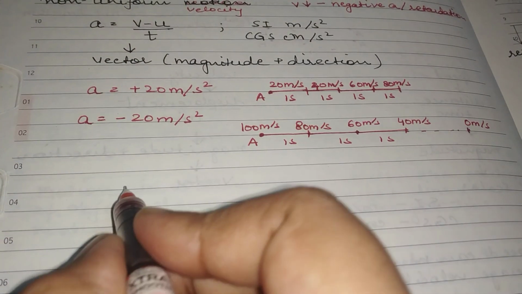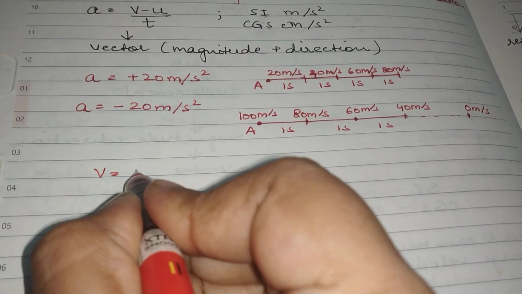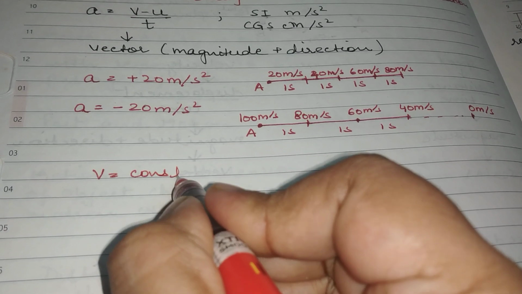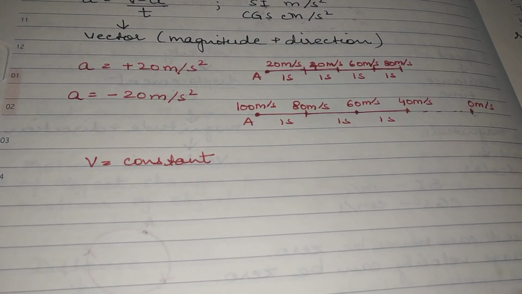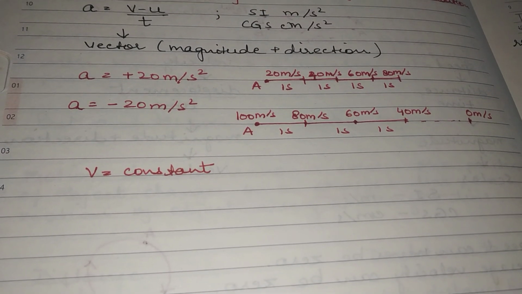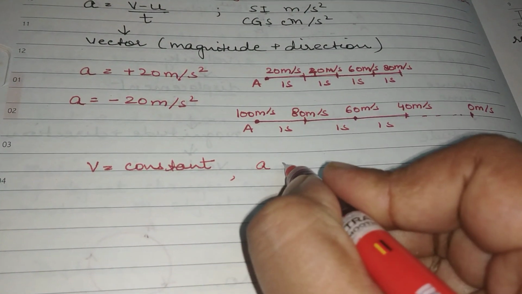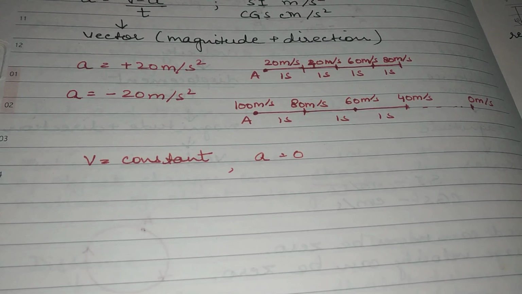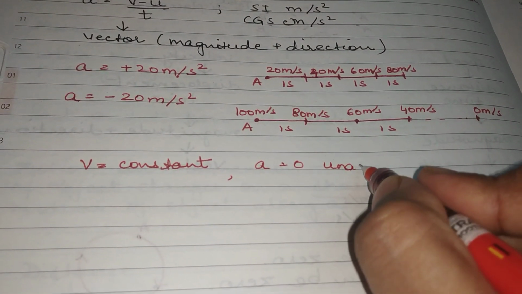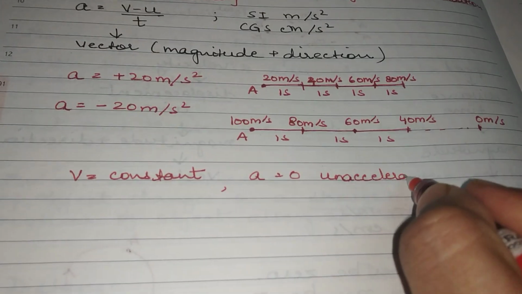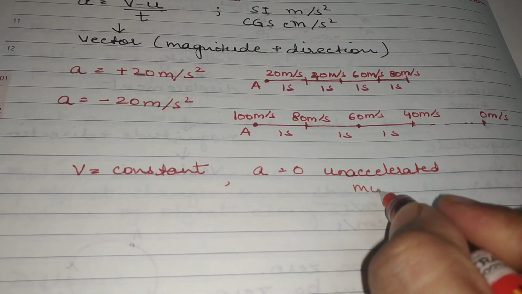Next is, what will happen if the velocity is not changing? If the velocity is constant throughout the motion, the value of velocity does not change, then what will be its acceleration? Then the acceleration of the body will be 0. Such kind of motion is known as unaccelerated motion.